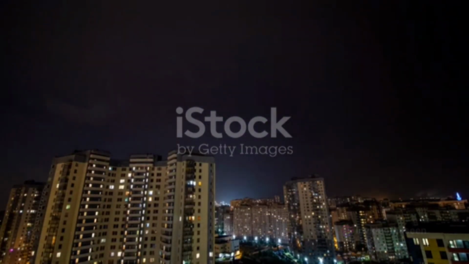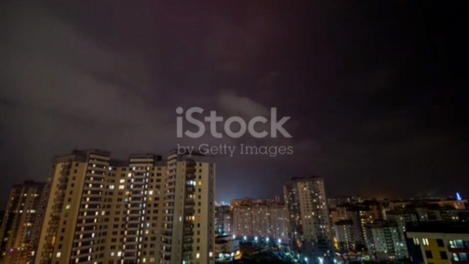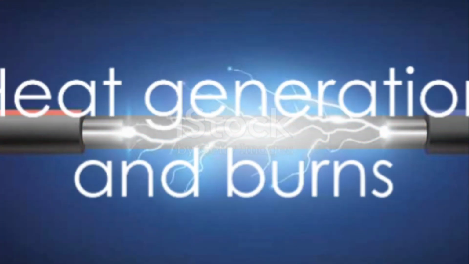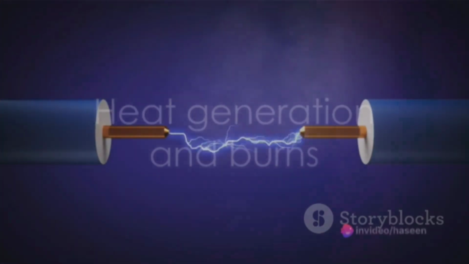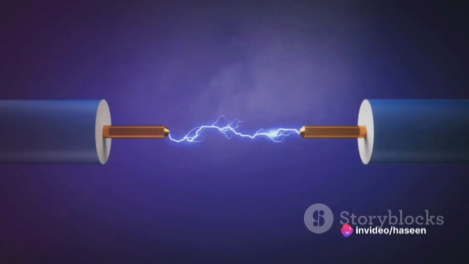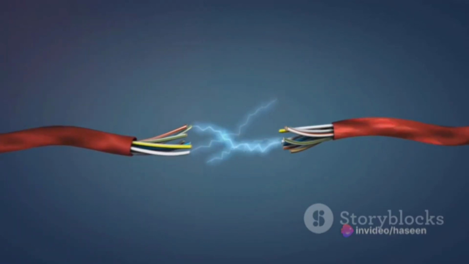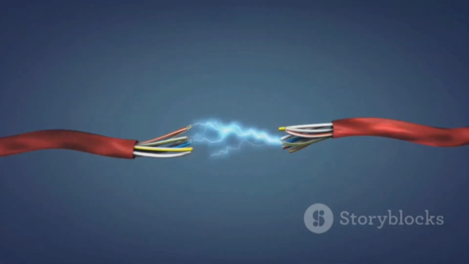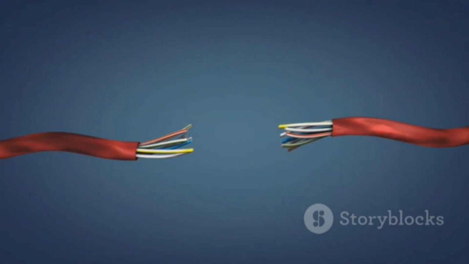This path is usually the one that contains the most water, like our blood and our muscles. As the electricity passes through these tissues, it generates heat. This heat can cause serious burns, both on the skin and internally. These burns may not be immediately apparent, as they can occur deep within the body, damaging vital organs.